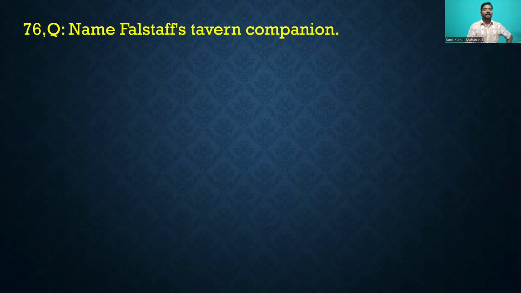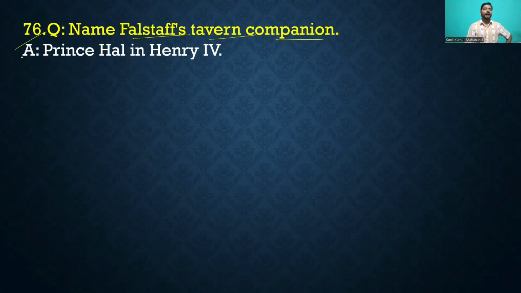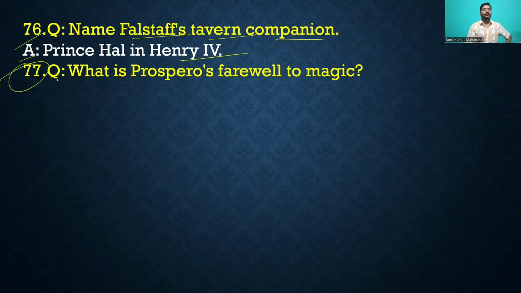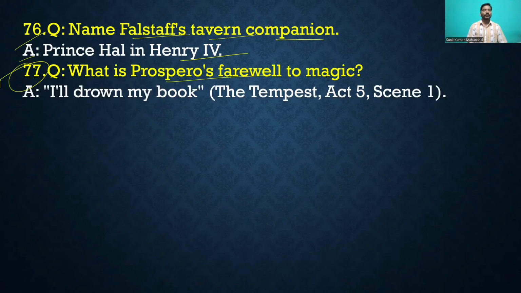Question number 76. Name the first tavern companion. So what is that? Answer is Prince Hal in Henry IV. Right? Then move to the another question. Question number 77. What is Prospero's farewell to magic? You can say that I'll drown my book, I'll drown my book, from The Tempest, Act 5 Scene 1, right?